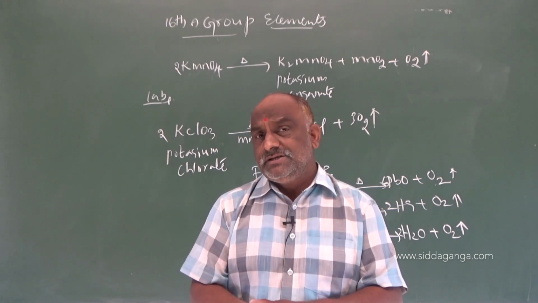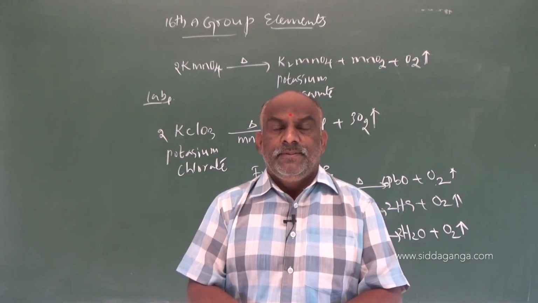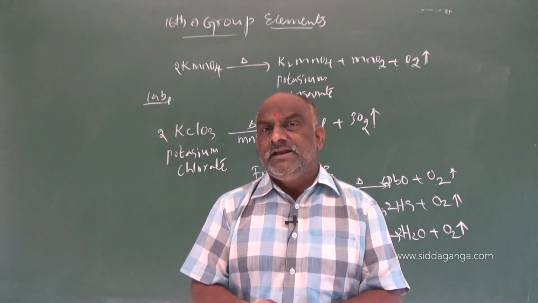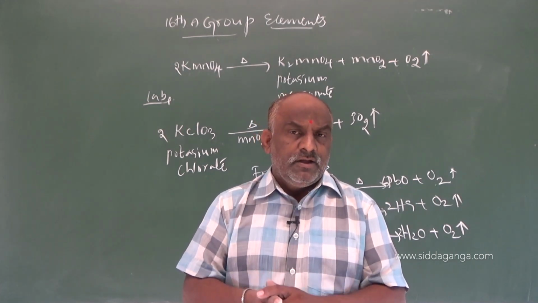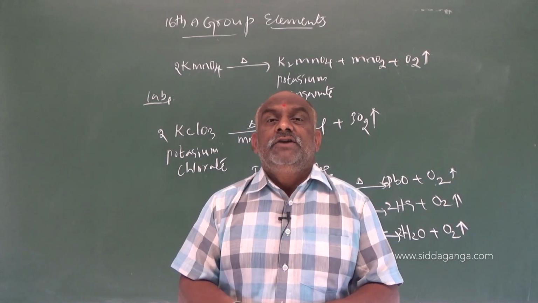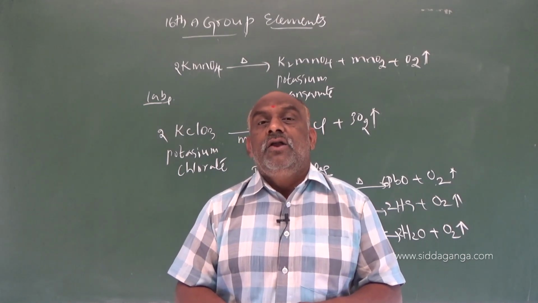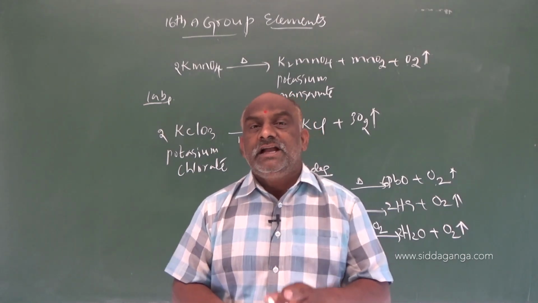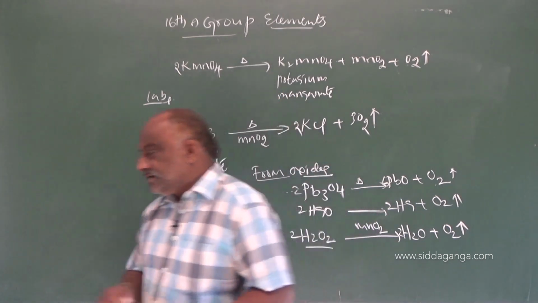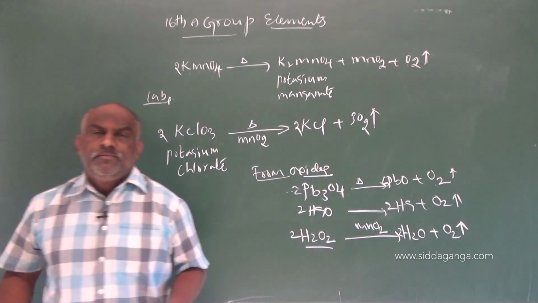Then air undergoes a phase transformation, gaseous to liquid. The CO2 gas and water vapors present in atmospheric air will be separated out. So, liquefaction of air followed by fractional distillation. My dear students, this point is very, very important. Make a note.